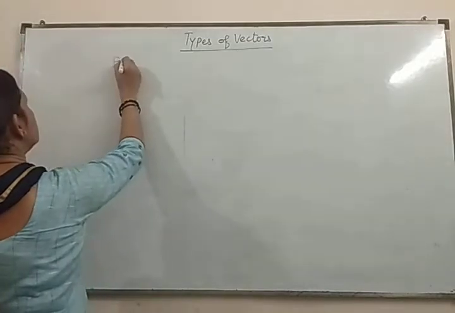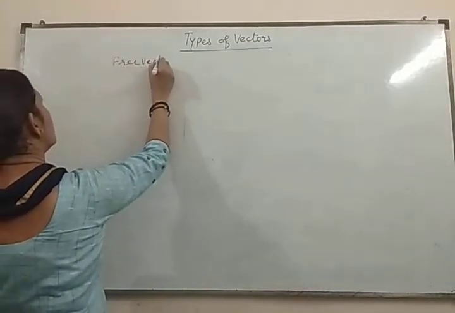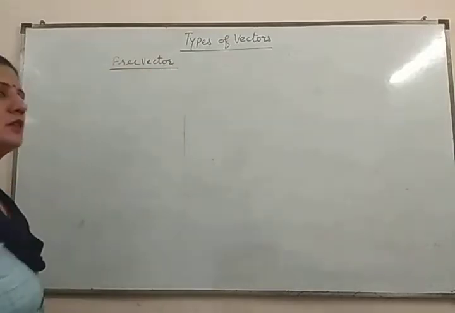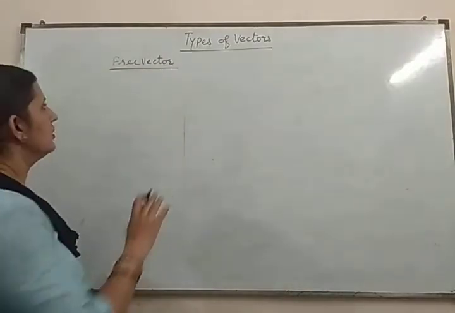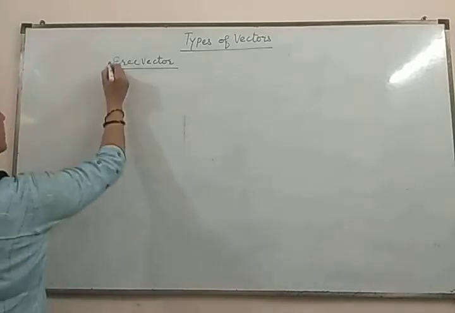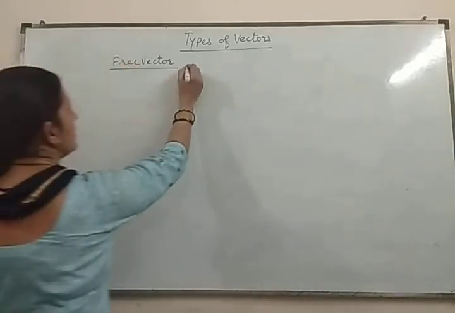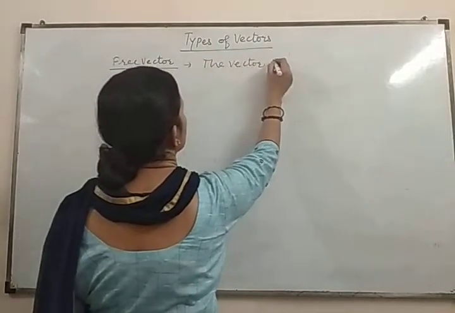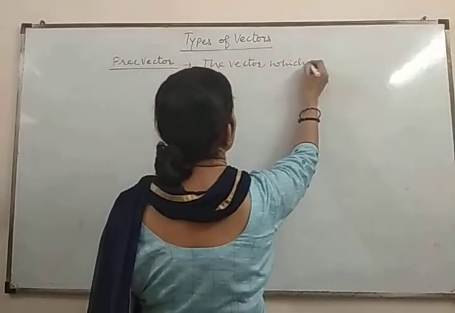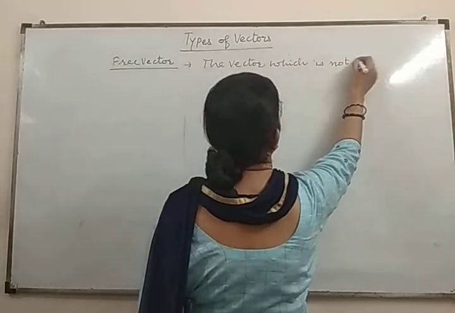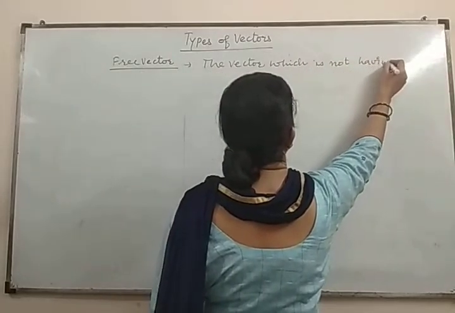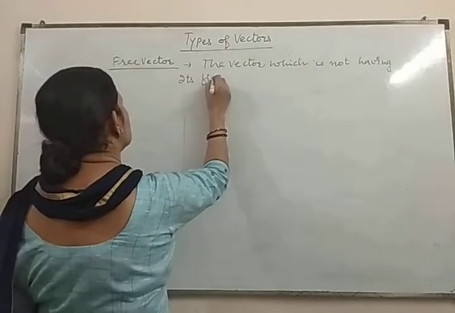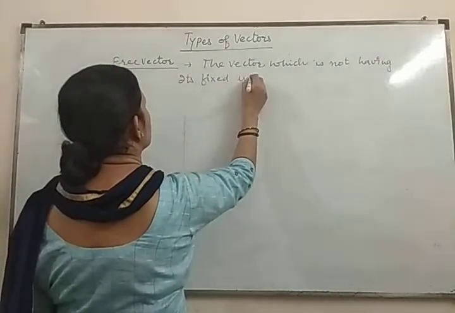The next one is the free vector. Before the free vector, we studied the localized vector, or you can say the fixed vector. So what is a free vector? The vector which does not have a fixed initial point.